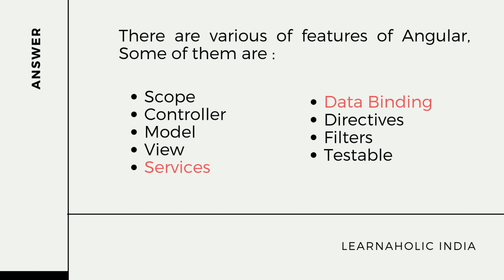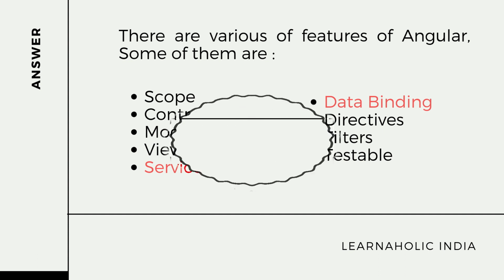Then MVC pattern, a design pattern made up of three parts: model, view and controller. Next is deep linking. Enables the encoding of the application state in the URL and vice versa. The next feature is dependency injection, a design pattern to let the components be injected into each other as dependencies.